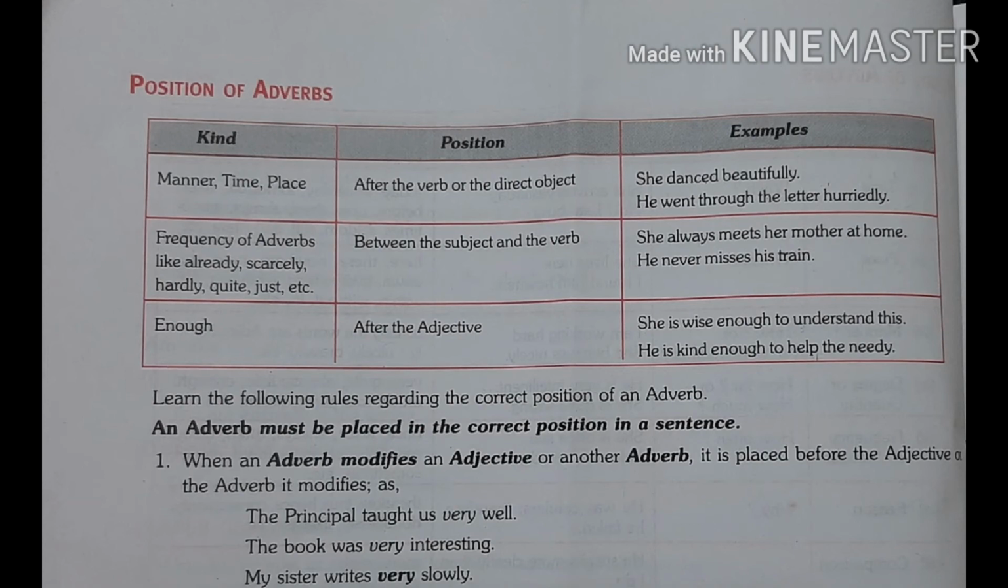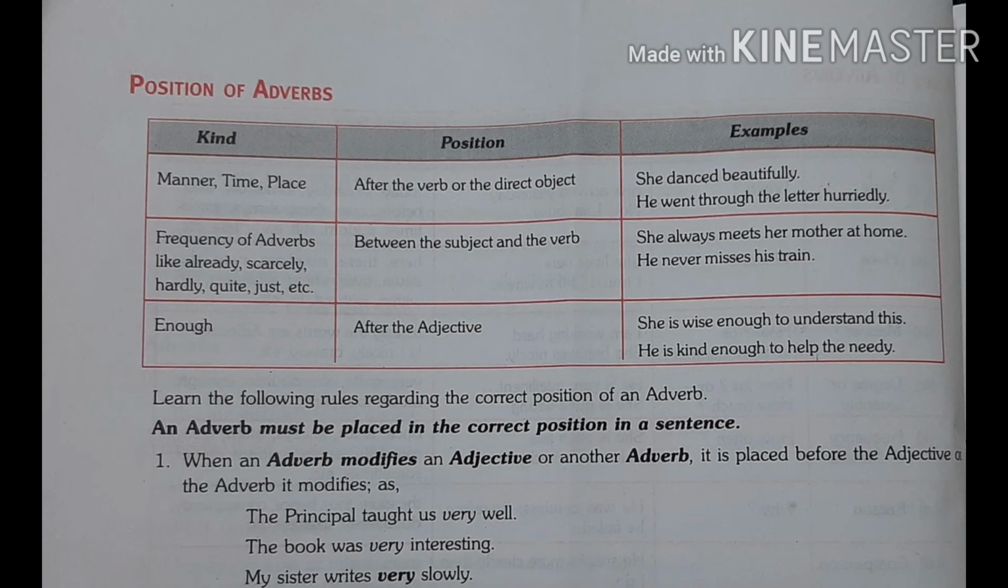Next is the position of adverbs. We use adverbs at the beginning of the sentence, in the middle of the sentence and at the end of the sentence. But there are some rules which we have to follow when we use adverbs. For example, if we are using an adverb of manner, time or place, these adverbs are used after the verb or the direct object of the sentence.